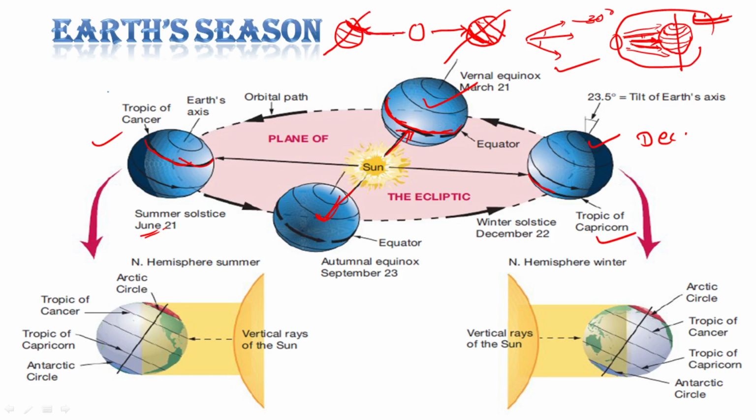So when we are getting the direct rays, that is summer for us. This is summer for the northern hemisphere. This is summer for the southern hemisphere. Okay. So when the southern hemisphere is facing summer, we are facing winter. This is northern winter. Now here it is southern winter,